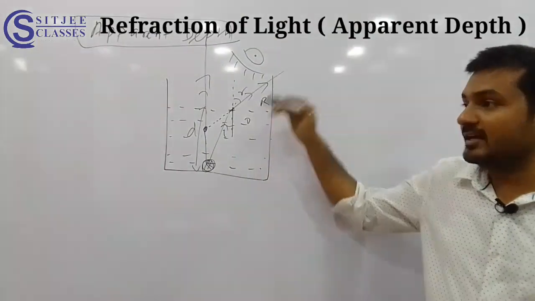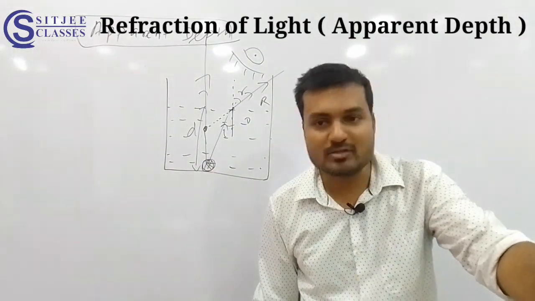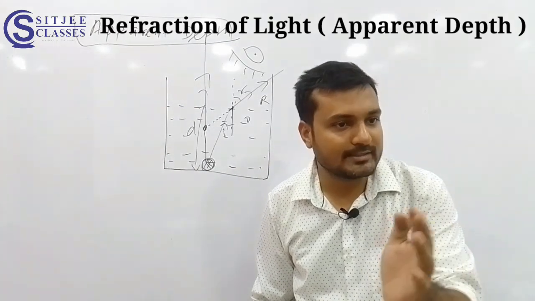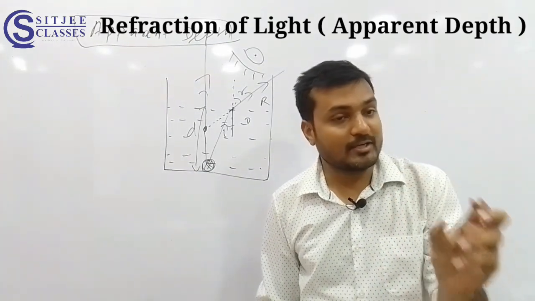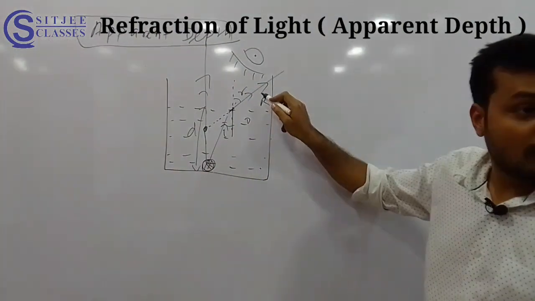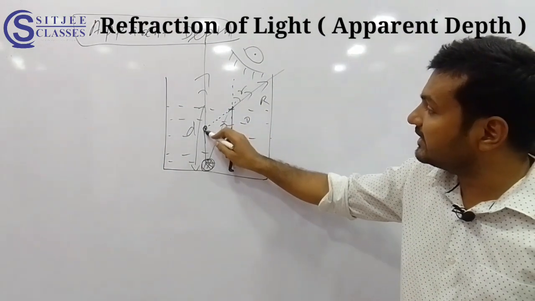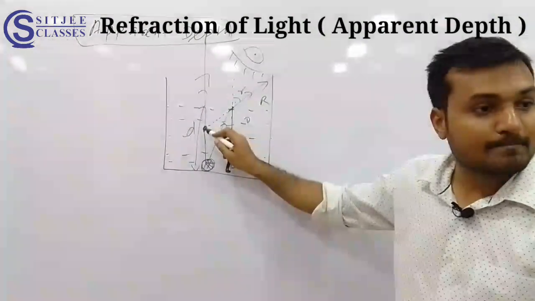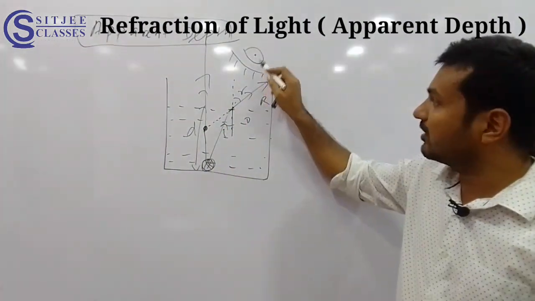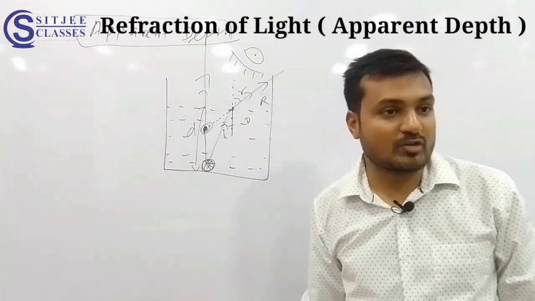It is going from denser to rarer, so away from the normal. Yes or no? DRA. Denser to rarer means away. So if I trace it back, then it is intersecting this line here. So my eye or Nikhil's eye will predict that the object is actually here. Yes or no?